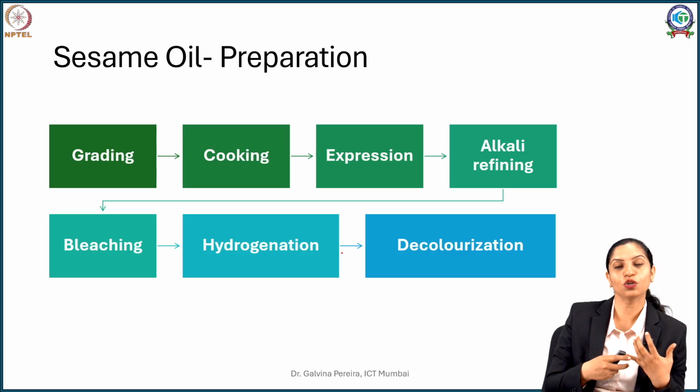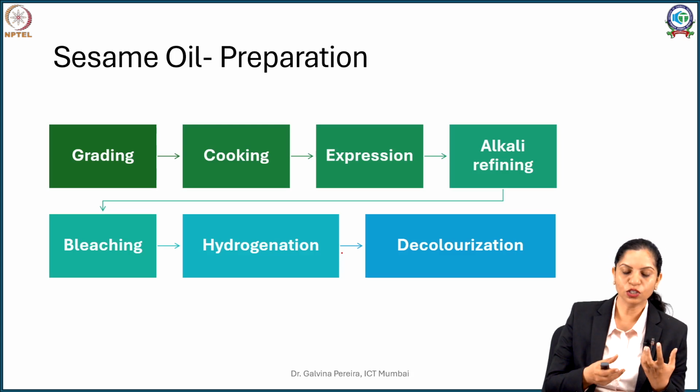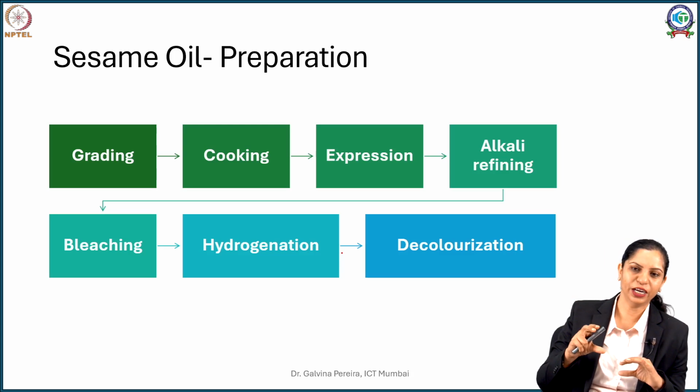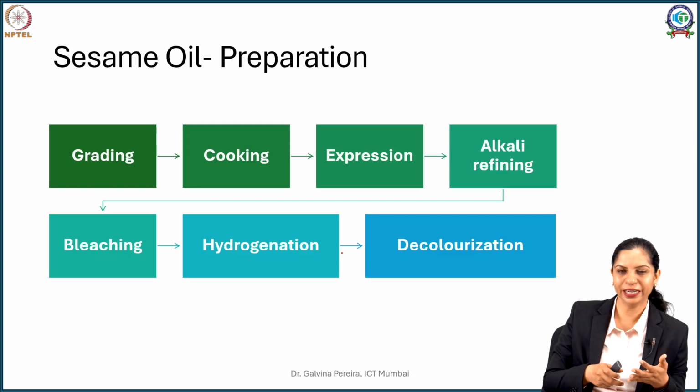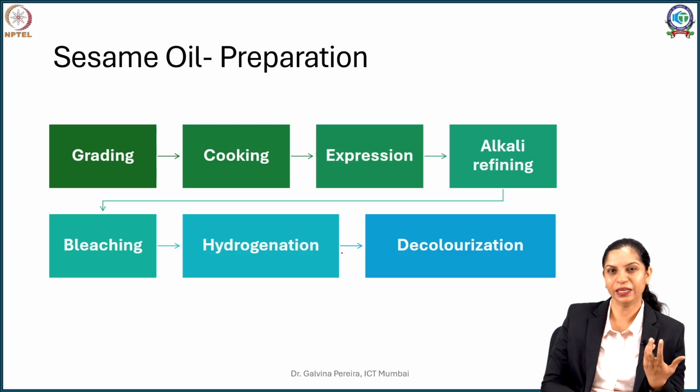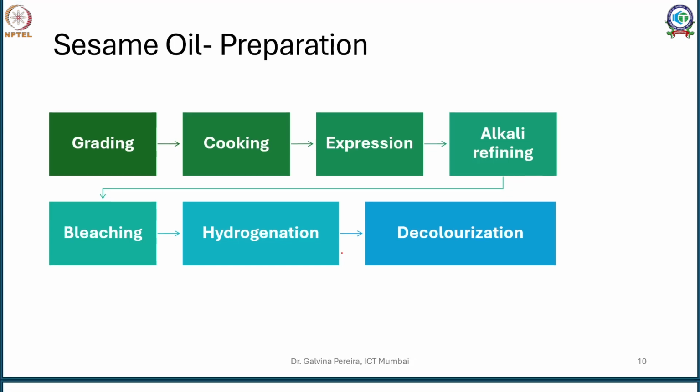Now this contains a lot of free fatty acids. So once the oil is expressed, it is allowed to separate properly. Once it's separated properly, this is treated with alkali to neutralize the free fatty acids. If at all any pigments are there, they are subjected to bleaching, or sometimes they are just passed through charcoal columns or cartridges to get a purified product. They are hydrogenated partially and discolored completely. So this gives you a good quality, pristine, a little pale yellow, nice bland sesame oil.